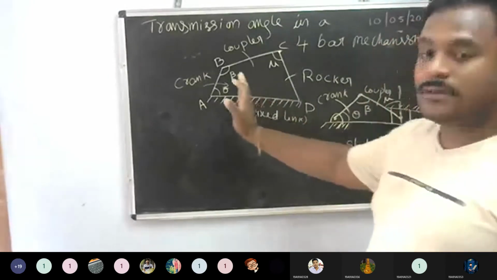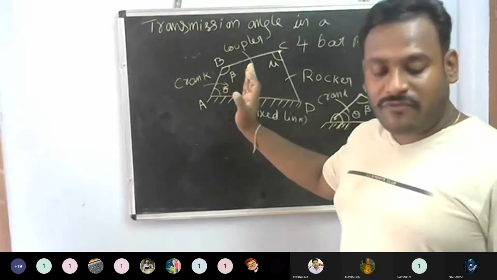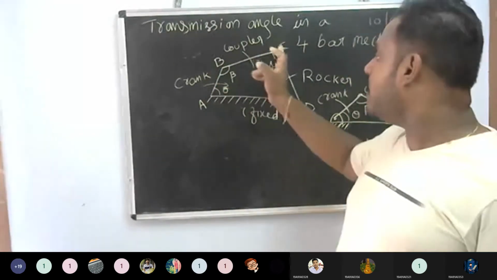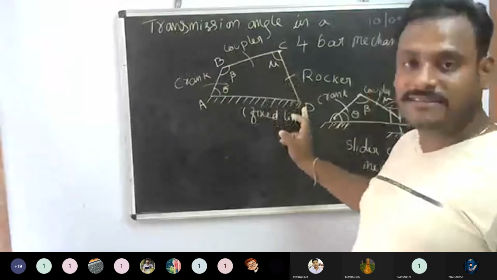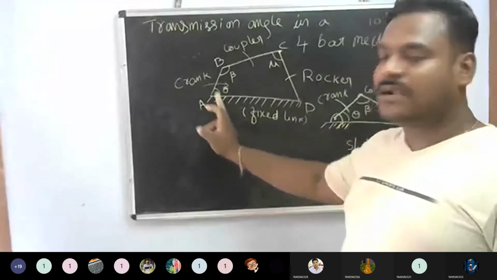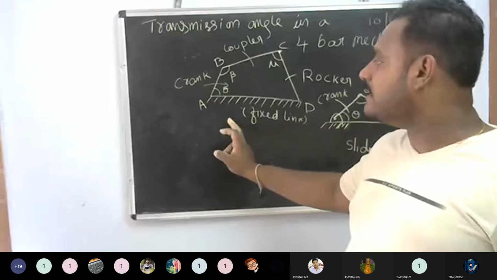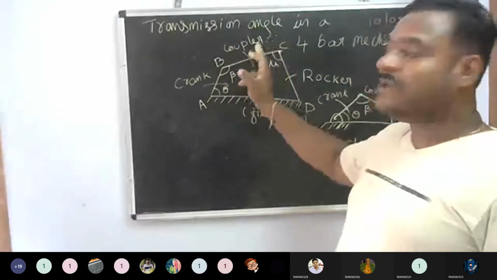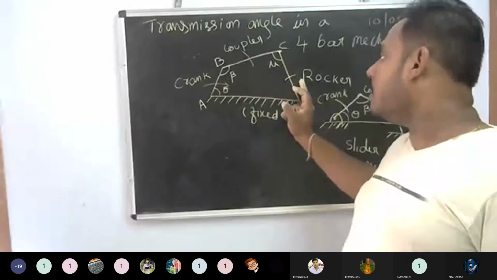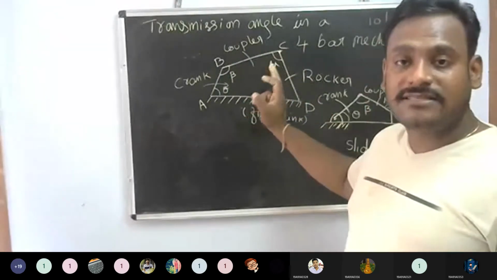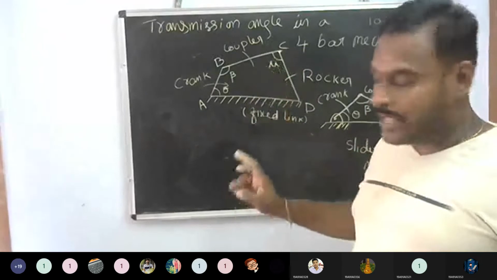But coming to the 4-bar mechanism, you can see this is a crank, this is a coupler, and this is a rocker. This is a fixed link. Between the fixed link and the crank, you have angle theta. Between the coupler and crank, you have beta. And between the coupler and the rocker, the angle is mu. This is the transmission angle.